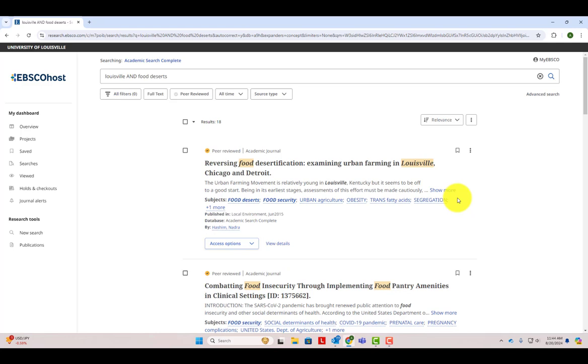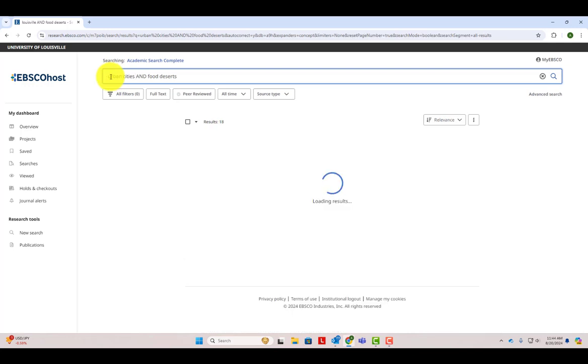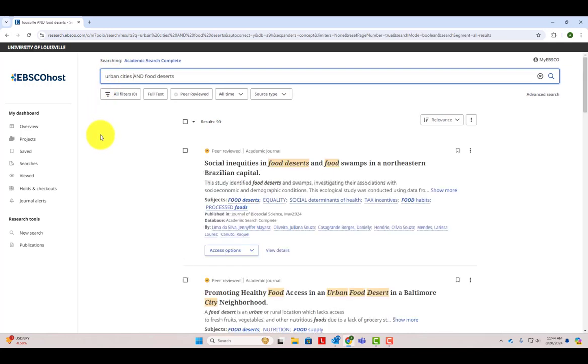But remember, we've already brainstormed several broader keywords, so we can easily broaden our search by replacing Louisville with urban cities. We now have about 90 results about food deserts in urban cities. When researching something as specific as an issue local to Louisville, you might have to find academic sources that speak to your research question, but aren't necessarily about Louisville itself. In this case, I could read about and apply solutions from other urban cities to the food desert problem in Louisville.